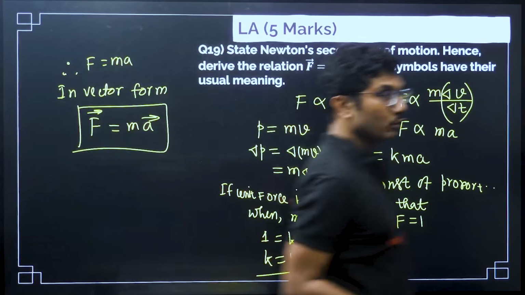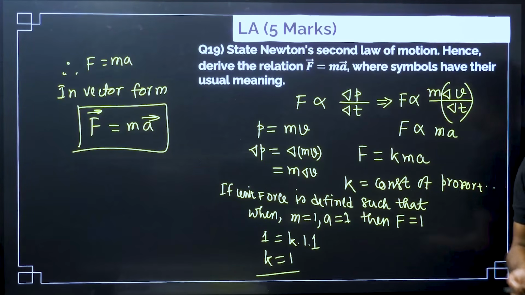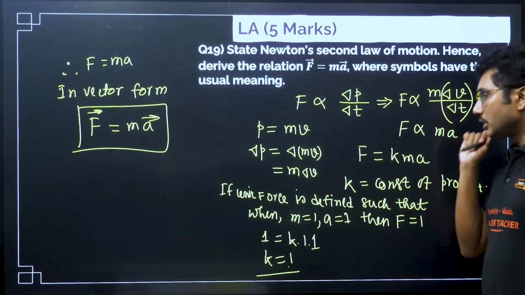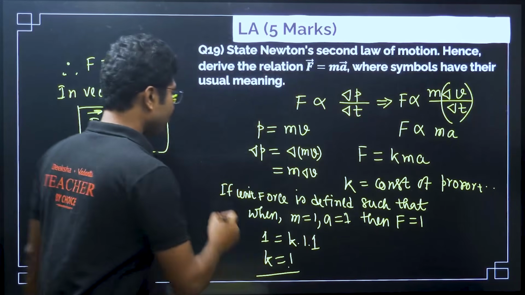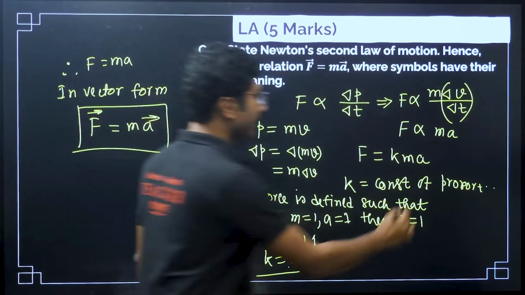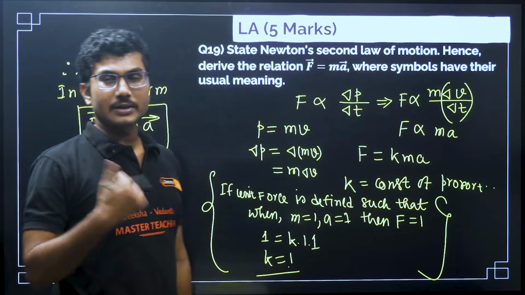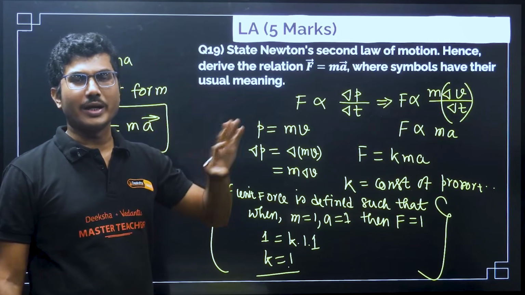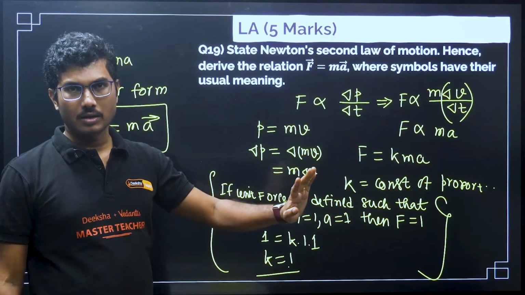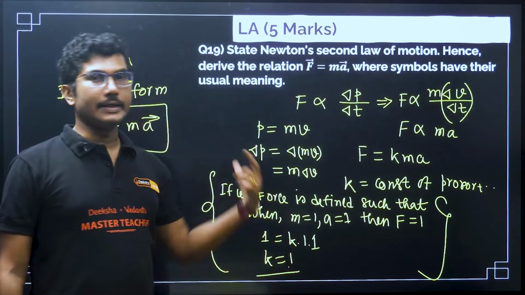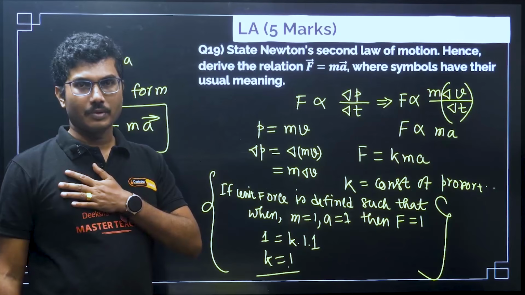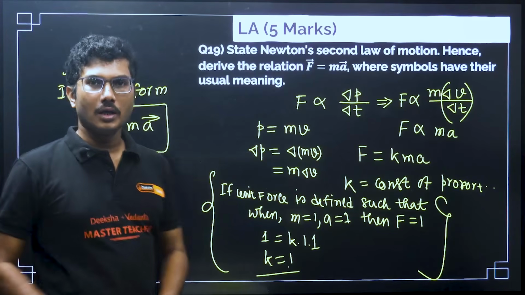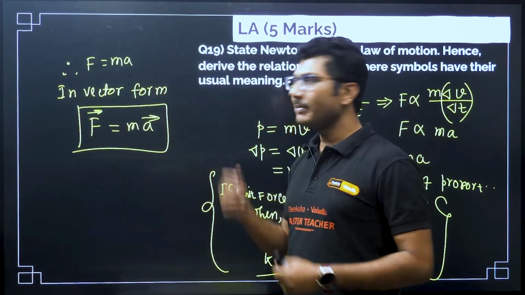Now, remember two things. I have seen students do up to this point correctly and then they suddenly put K is equal to 1, which is not correct. This portion you have to write. This portion is very essential. There are some books where they do the derivation and after that they put K is equal to 1, let us put K equal to 1. That means there is a liberty that I can choose the value of K. So what if I choose the value of K as 100? Then this can be F is equal to 100 ma, why ma, right?